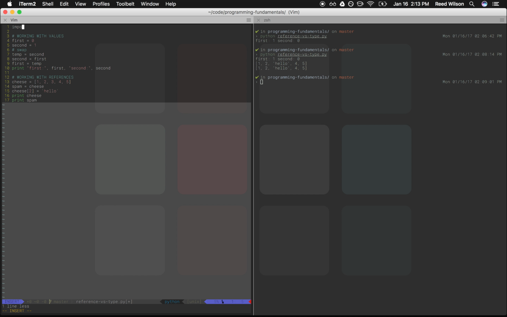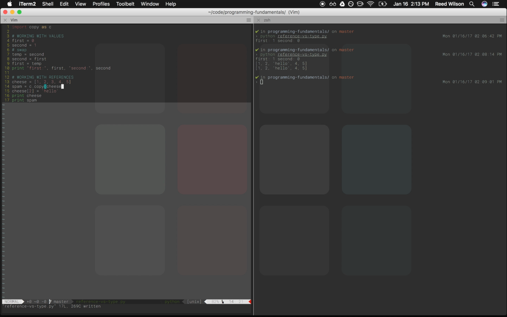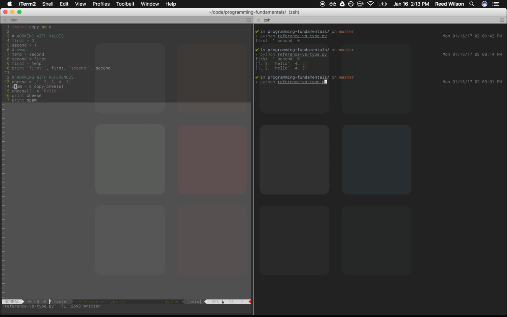There's actually a module called copy, and I'm going to call it import copy as C. We learned about modules already, so we know how to do that. So I'm going to import the copy module, and then when I create a new variable spam and I want to give it the value of cheese, not the reference of cheese, then I actually need to copy what is in there and then assign it to spam. So now when we do it, we should get the right thing, and we do. So you've got to be really careful.